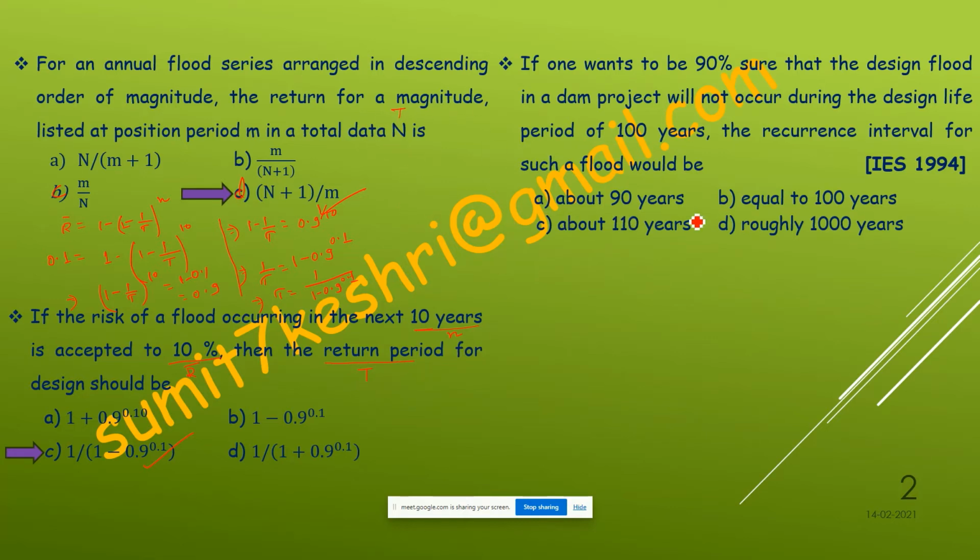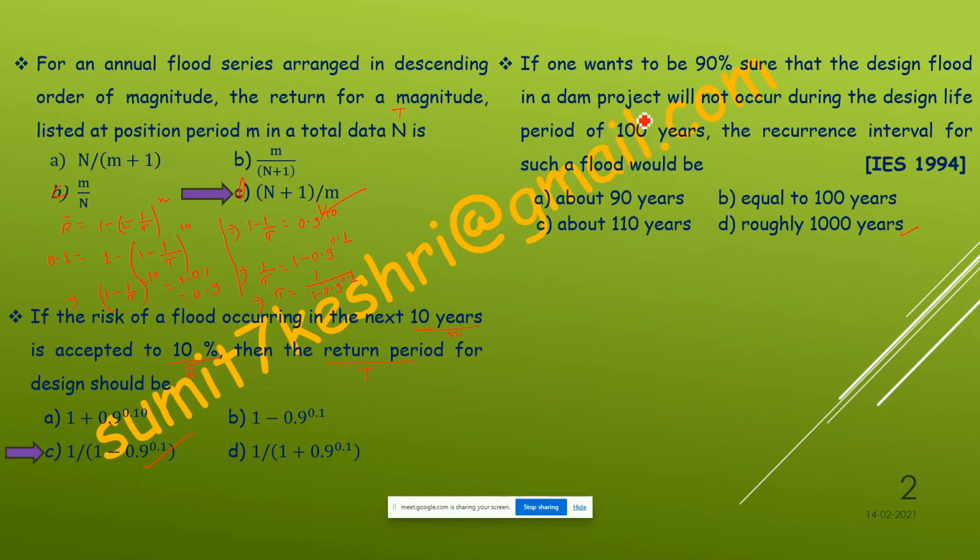Option D, sir. How? Okay, here, if one wants to be 90% sure that the design flood in a dam project will not occur, 90% means it will not occur. So the occurrence probability R will be 100 minus 90, that is 10%. So R will be 0.1.